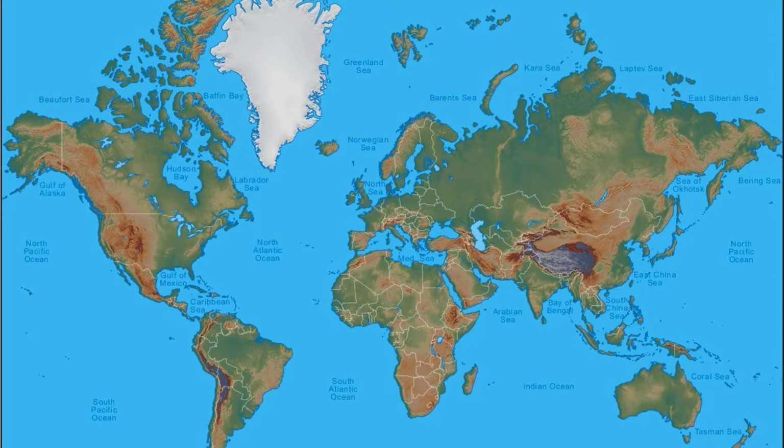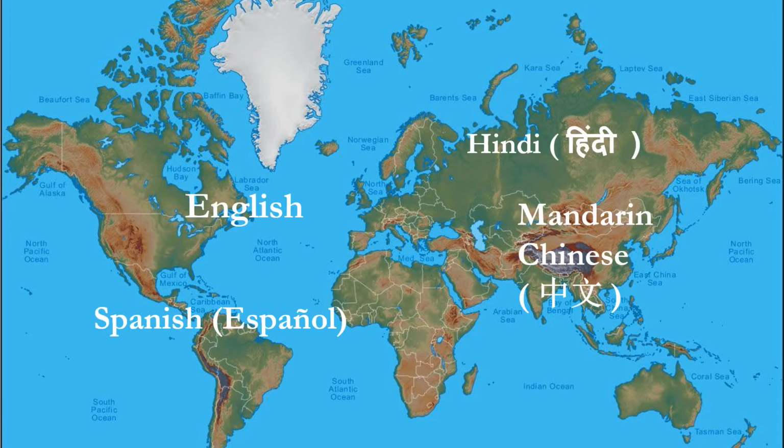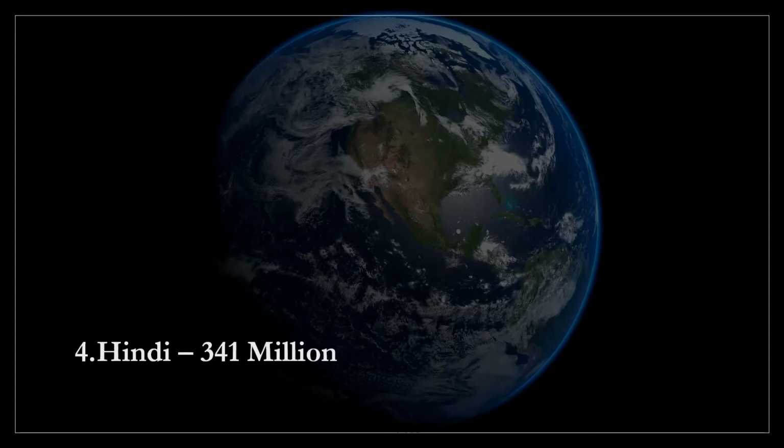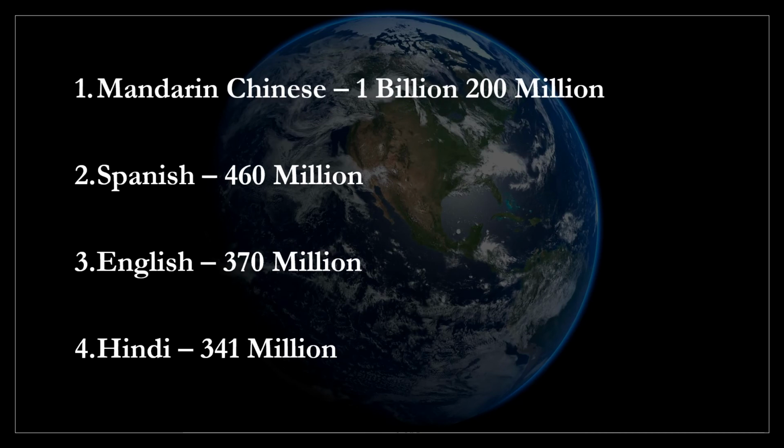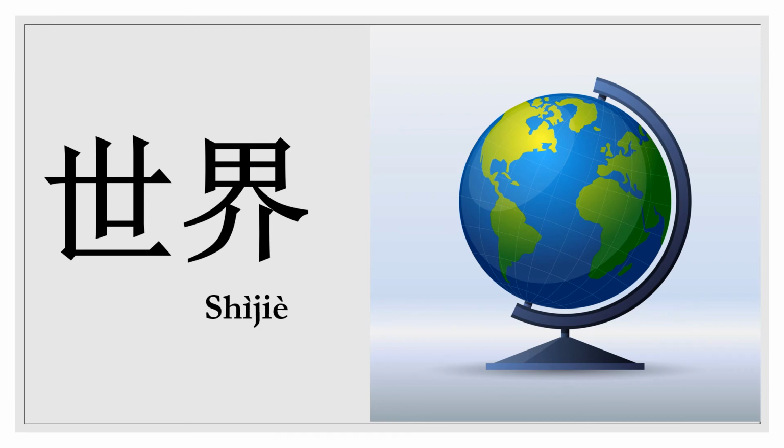All right, now for the moment we've all been waiting for. These are the 4 most common languages spoken on planet Earth. Let's see if you can put them in order. In 4th place, we have Hindi, spoken by 341 million speakers. Next up is English, spoken by 370 million speakers. Then we have Spanish, which is spoken by 460 million speakers. And then 1st place, which is Mandarin Chinese, spoken by 1,200,000,000 people. And the word for world in Chinese is 世界.